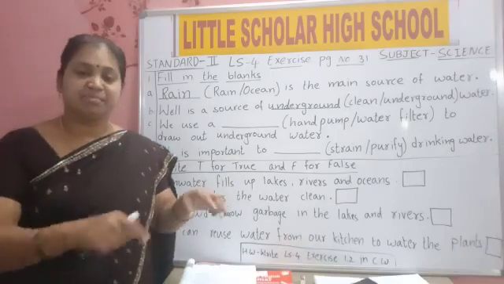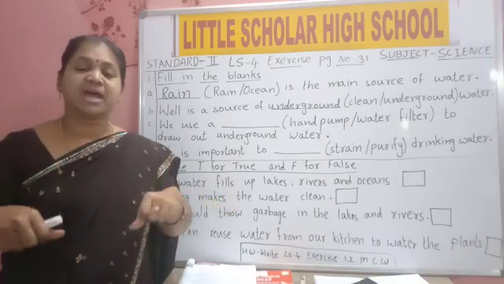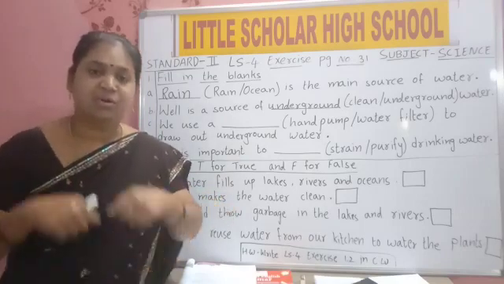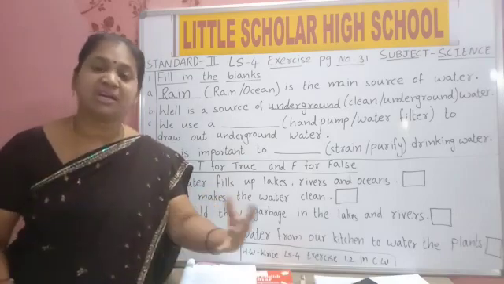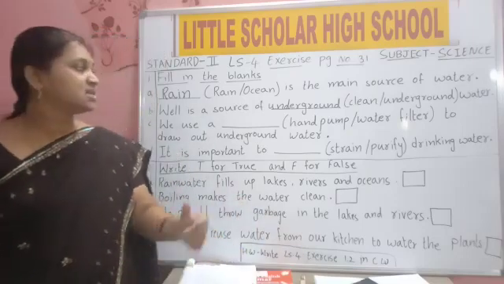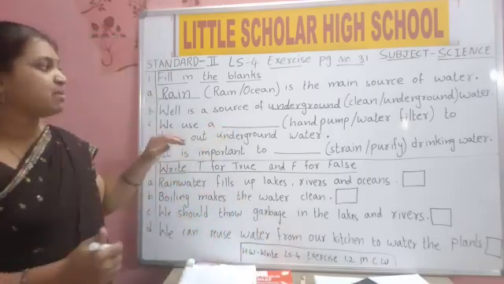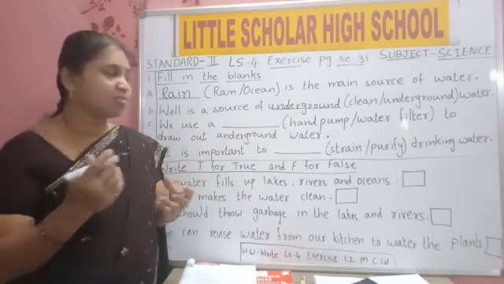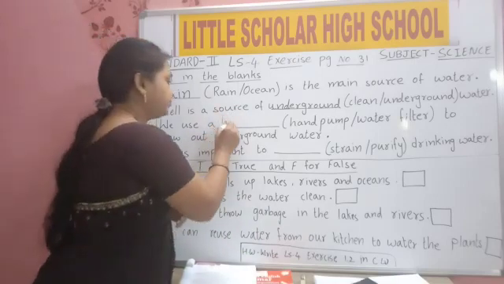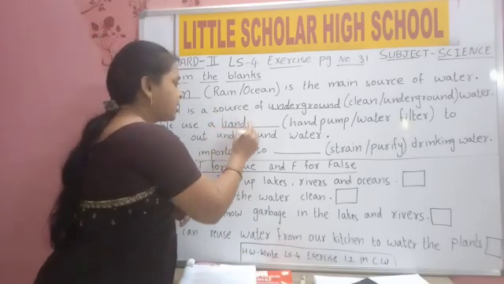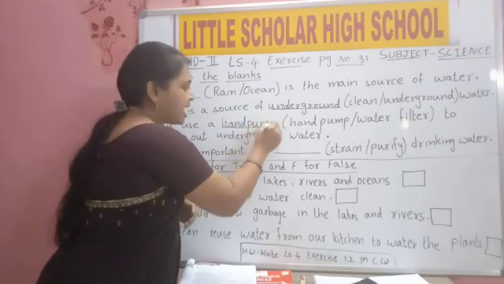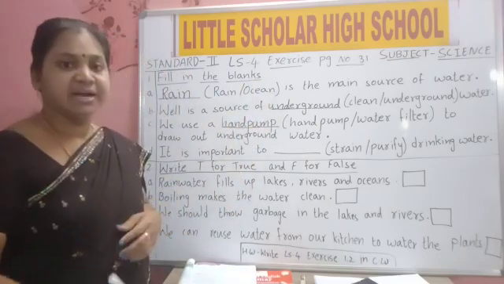A hand pump will have a handle. We will hold the handle and push it up and down. As you push the handle up and down, we will get the water. So this is underground water. A hand pump is used to get underground water. Hand, pump.